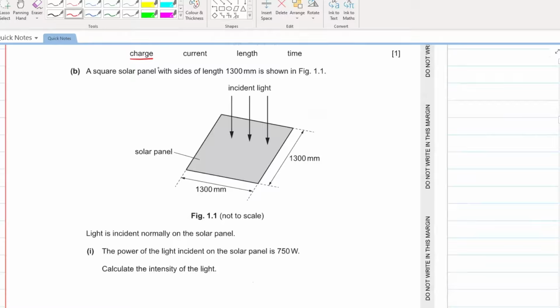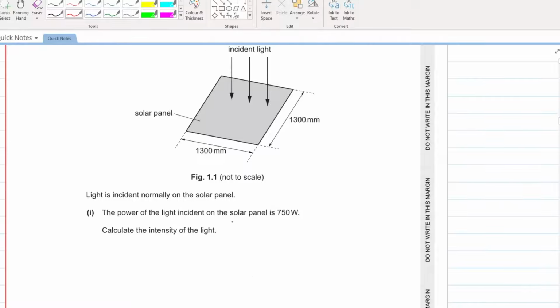Let's further move ahead. A square solar panel with sides of length 1300 millimeter is shown in figure 1.1. A light is incident normally on the solar panel. The power of the light incident on the solar panel is this. Calculate the intensity of the light. Beta, do you remember the formula of intensity? Intensity used to be power over area.